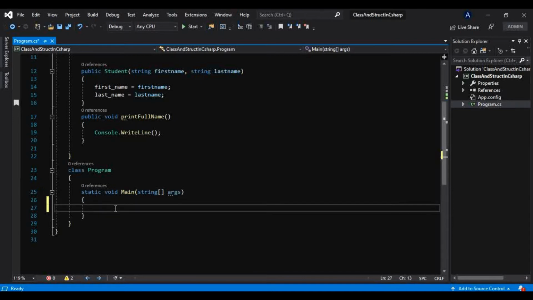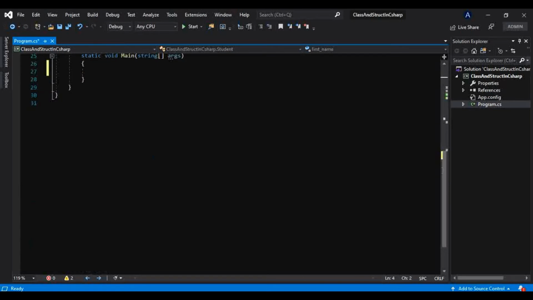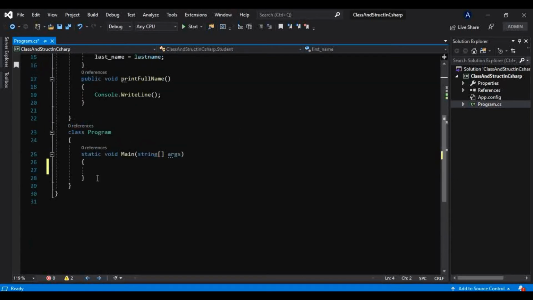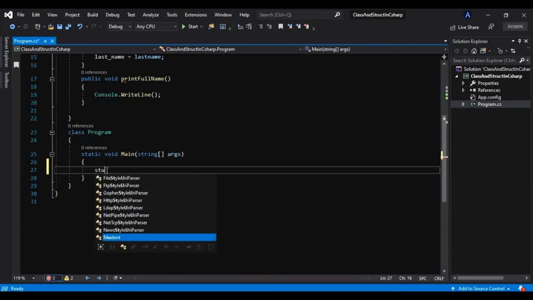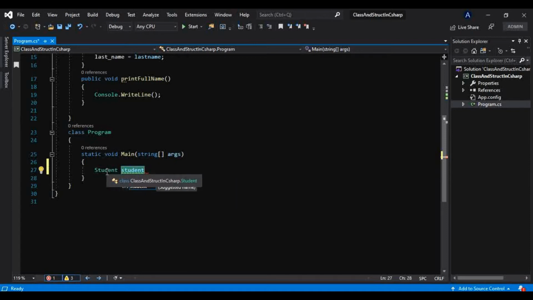So what I will do here is create an object of this class. Now we will see how we create an object of a class. For that I will take the class name, that is Student, and I will find that in IntelliSense here. Okay, Student, and any variable. This is nothing but a variable. You can name it anything you want. This is just a variable of this class type.